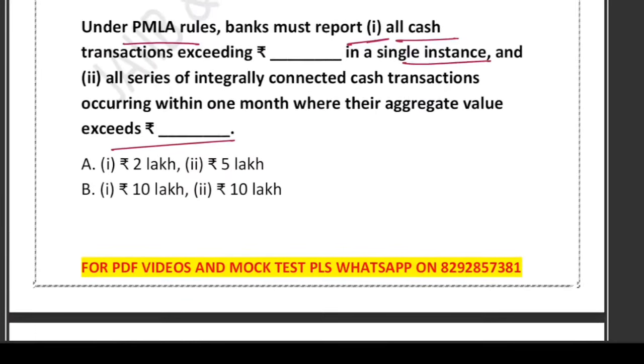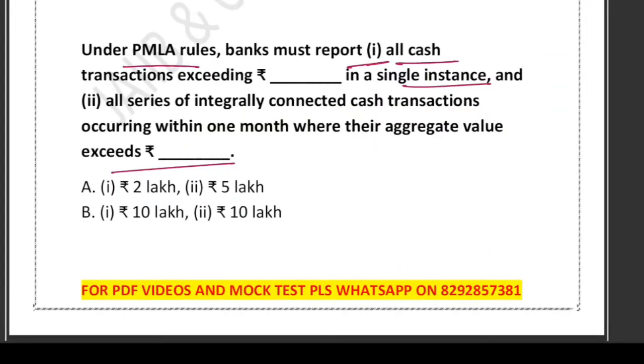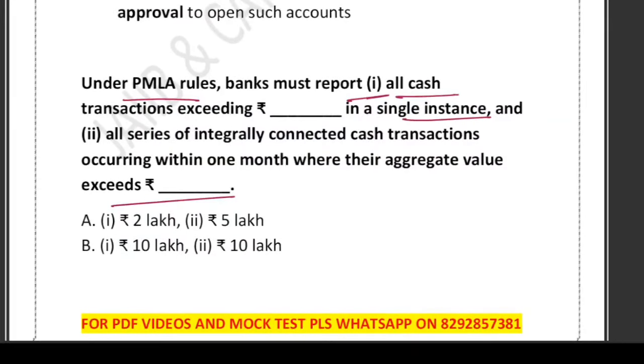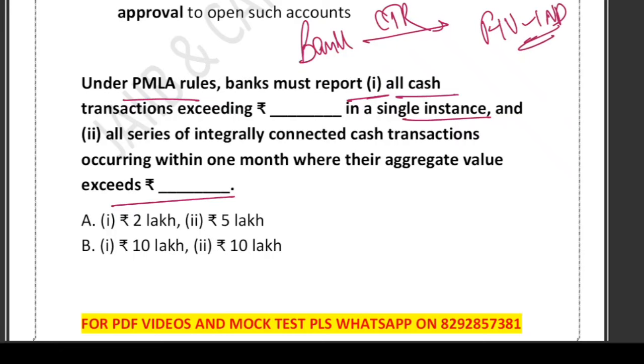Let's have a look. Under the Prevention of Money Laundering Act and the Maintenance of Records rule, under both these rules, the bank must file a CTR. The bank has to file a CTR with FIU-IND. So there are two situations where a CTR must be filed. The first case is a single large cash transaction.